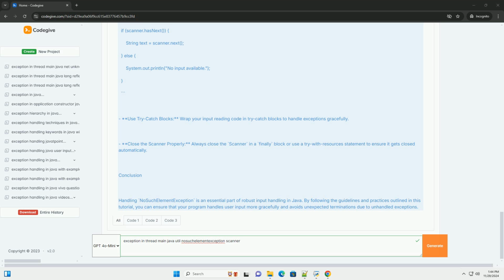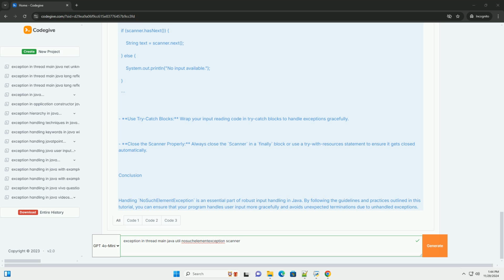2. Common scenarios where it occurs. Here are a few scenarios that can lead to a NoSuchElementException. Reading from an empty input stream. Calling a Scanner method without checking for available input using hasNext, hasNextLine, etc. Closing the scanner prematurely or mistakenly trying to read from a closed scanner.